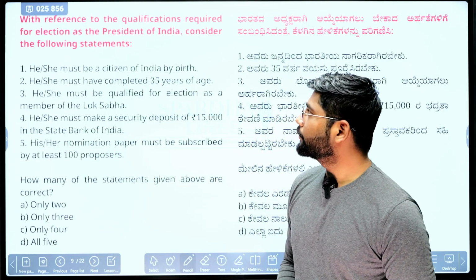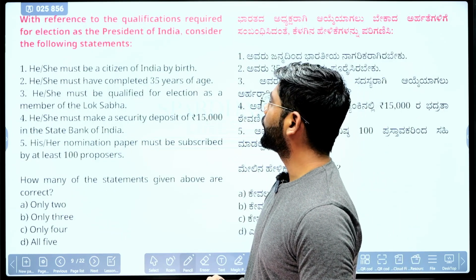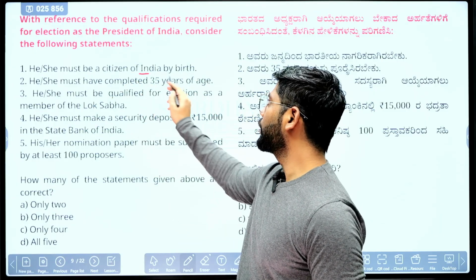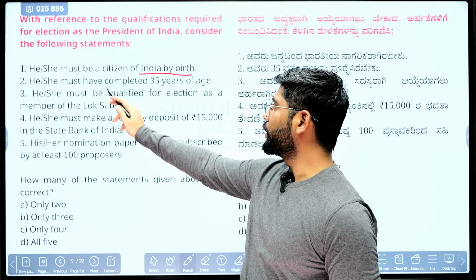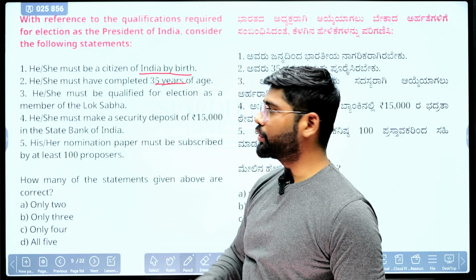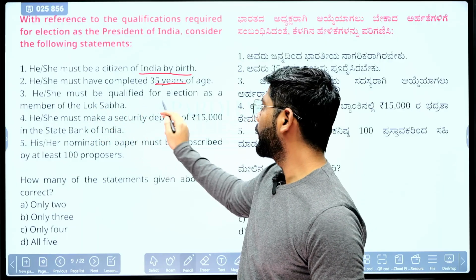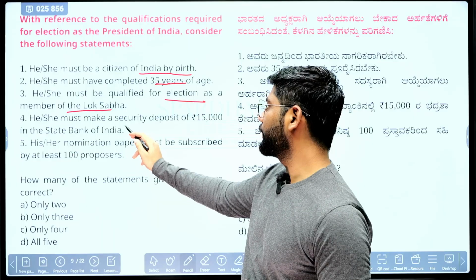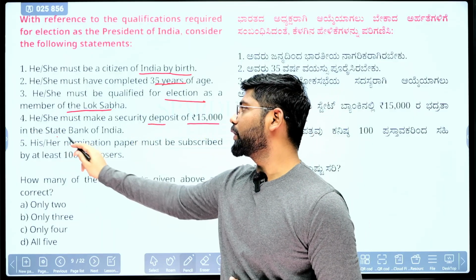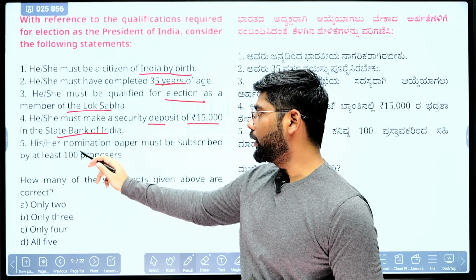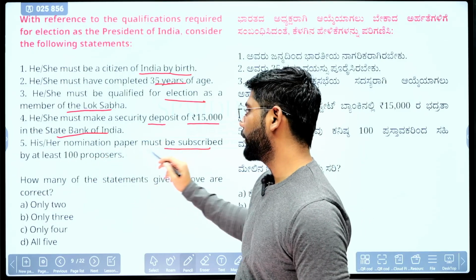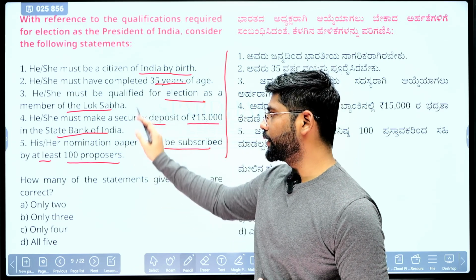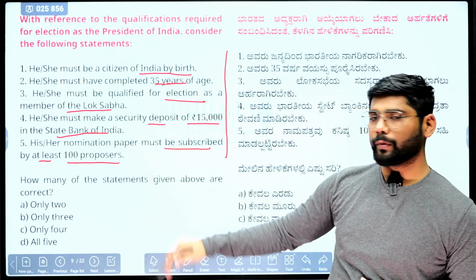Next question. It talks about the qualification required for the election of President of India. What is the qualification required? He or she must be a citizen of India by birth. Second, he or she must have completed 35 years of age. Third, must qualify for the election as a member of Lok Sabha. Fourth, must make a security deposit of 15,000 with the State Bank of India. Last one, his or her nomination paper must be subscribed by at least 100 proposers. Let me know how many of these 5 criteria are correct.